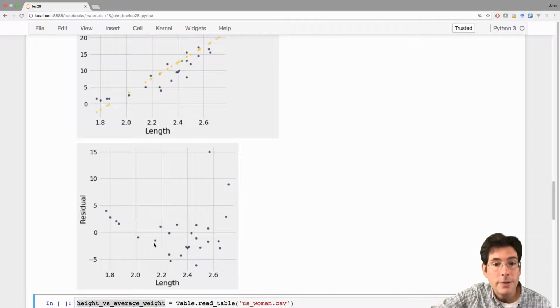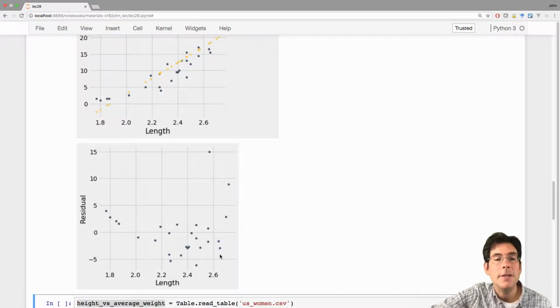And you can see that there's structure here. For very low lengths, all the residuals are positive. For very high lengths, all the residuals are positive. And in between, most of the residuals are negative.